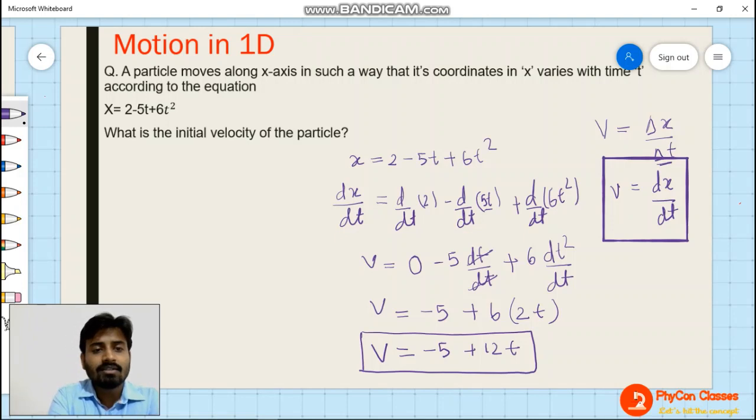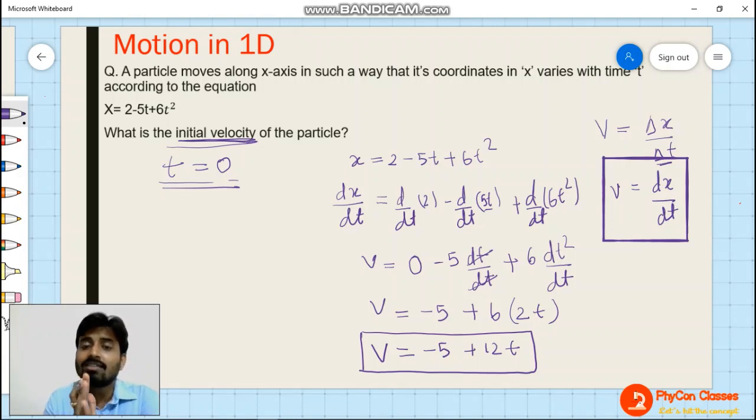And the question here is asking what will be the initial velocity? By initial, it actually means when time is 0. At the starting time, time is 0. When a race is being started, we take the time as 0. When anything is starting, we take the time as 0. So initial velocity means, at the start, what will be the velocity when time was 0. So when time was 0, you can find v0, we can calculate.